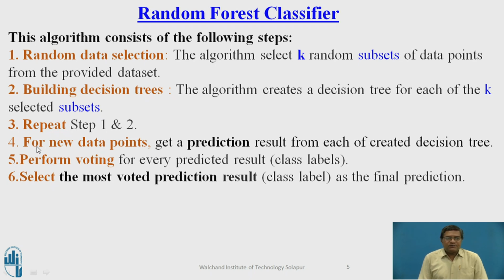Then in the next step, when a new data point comes for prediction, it gets the prediction result from each of the decision trees created in steps 1 and 2. Then it performs the voting for every predicted result, that is, the class labels. Once the predicted results have been collected and voting is done for each of these class labels, it selects the most voted prediction result, that is the class label, as the final prediction.